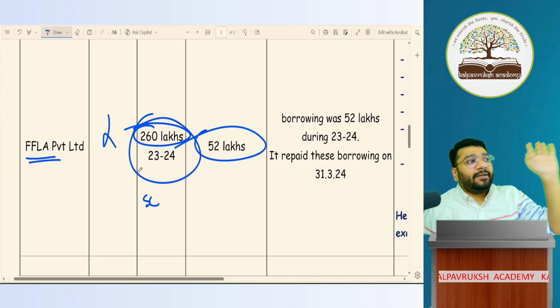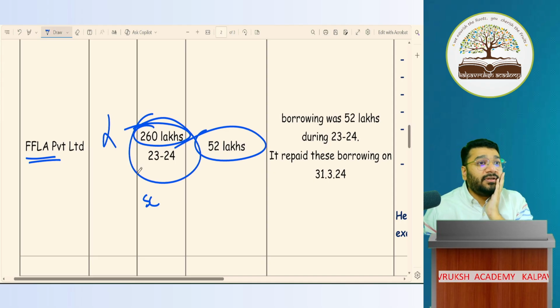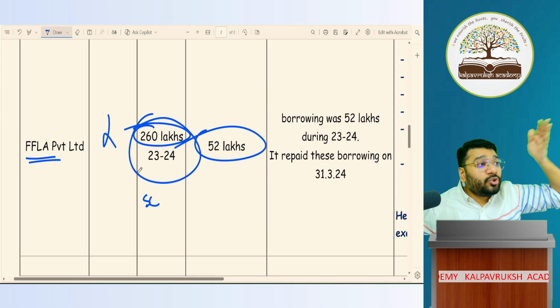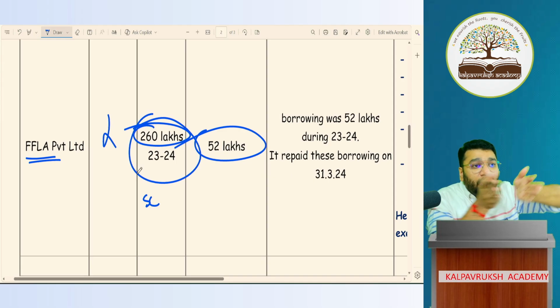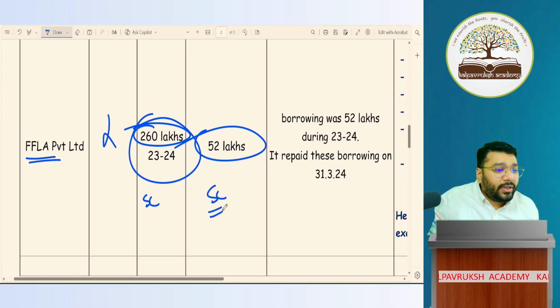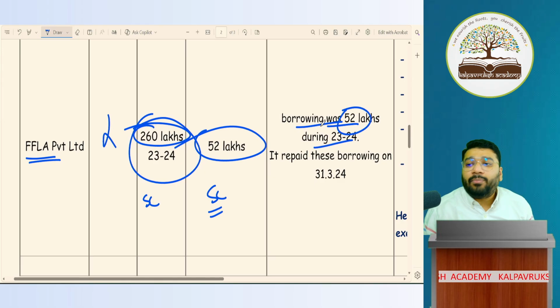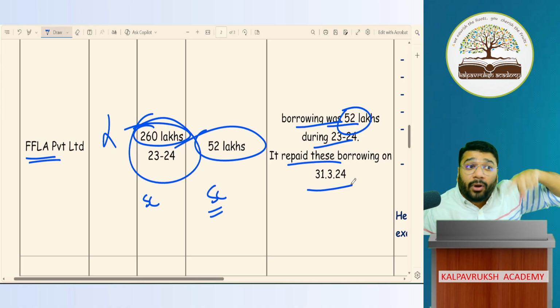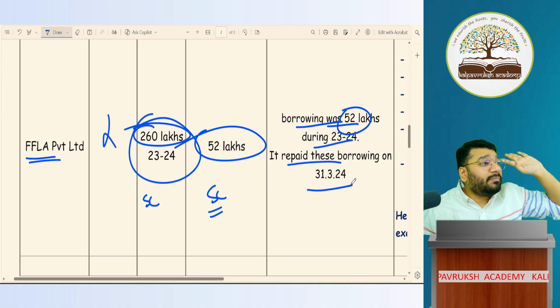Borrowing exceeding 50 crores. Here it is 52 lakhs. 52 lakhs is 0.52 crores. So 1 rupee to 50 crores borrowing is small company. Okay, not okay. Borrowing during the year was 52 lakhs, which was repaid at the end of the year. Borrowing is not there now, doesn't matter. Borrowing you will see at any point of the previous accounting year. Got it?